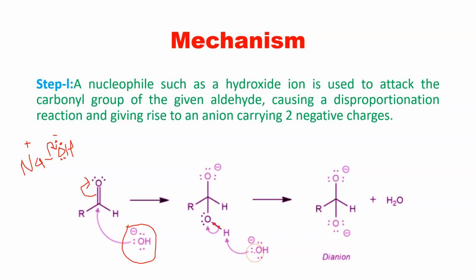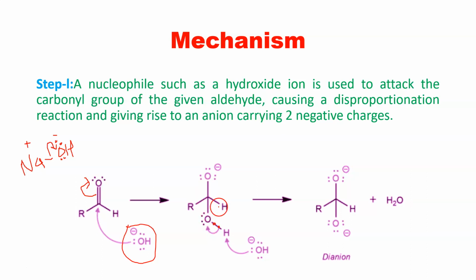Now the question is, why is it not attacking this hydrogen, why is it not attacking this R group? Because the electronegativity difference between carbon and hydrogen is less compared to the electronegativity difference between oxygen and hydrogen, which is more. If you remember the periodic table, after carbon on the right hand side you can see carbon, nitrogen and oxygen. So the electronegativity of oxygen is higher, and that is why there is a difference in electronegativity, and that is why the bond breaking is easy. As the bond becomes polar, it is easy to break, right?